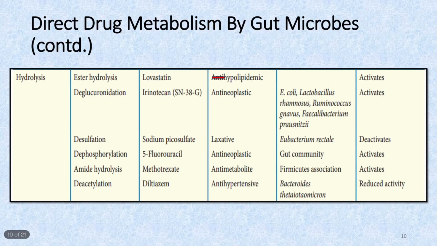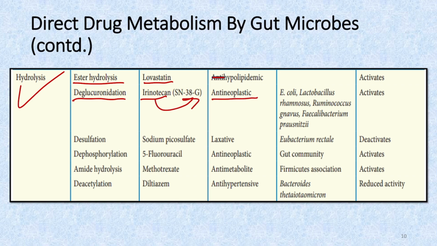Now coming to the other examples, hydrolysis, under which we have several categories: ester hydrolysis in case of a hypolipidemic drug, lovastatin, then deglucuronidation in case of irinotecan, which is an anti-neoplastic drug, so it is responsible for converting it into the active form, SN38, that is activated. The bacteria implicated here include E. coli, Lactobacillus rhamnosus, Ruminococcus gnavus, and Faecalibacterium prausnitzii. Then we have other examples like desulfation for sodium picosulfate, which is a laxative.